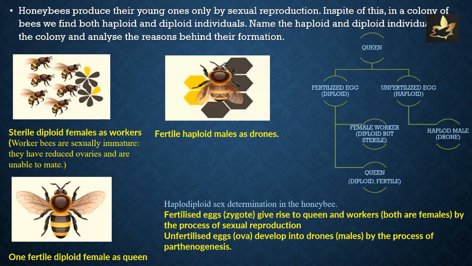Okay, so here we have the fertile haploid males, which serve as drones, the sterile diploid females as workers. However, please note, worker bees are sexually immature. They have reduced ovaries and are unable to mate. And there is one fertile diploid female as the queen.